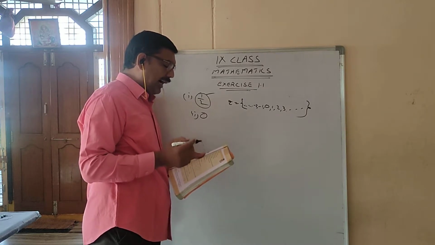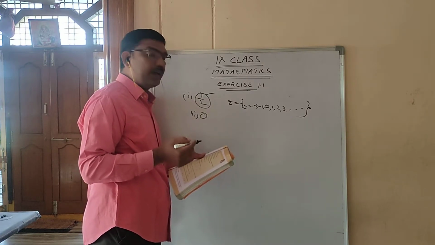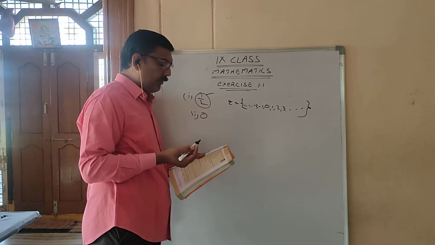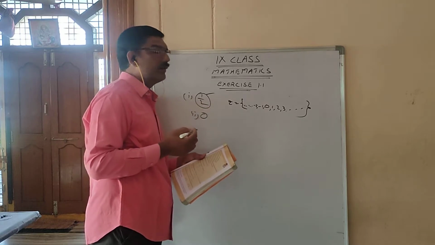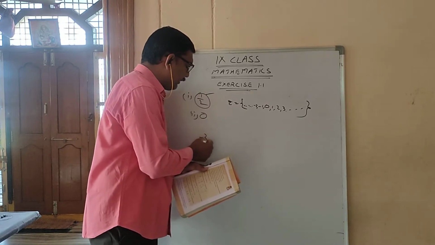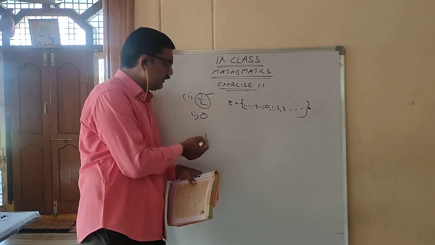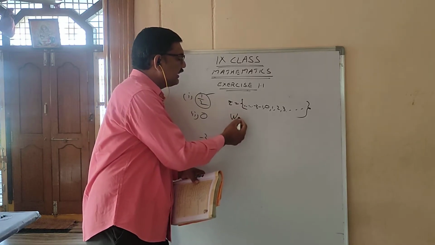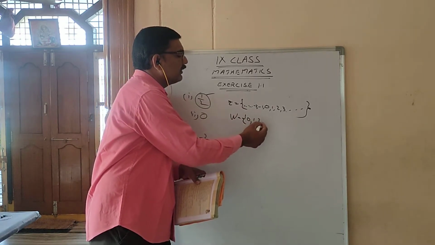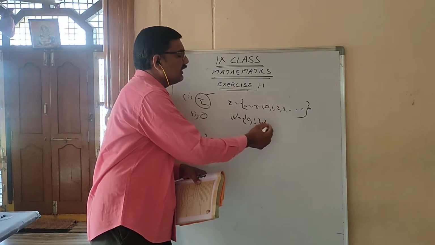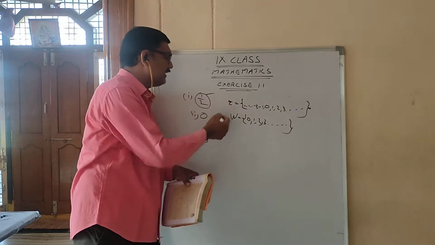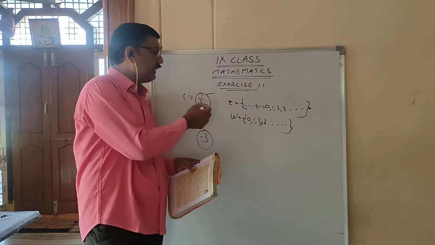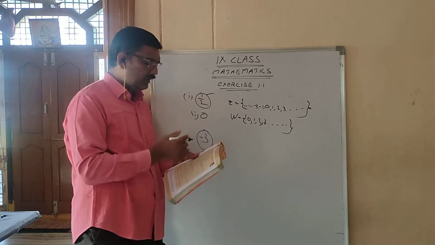Third question, an integer which is not a whole number. It should be an integer, but it should not be a whole number. See, integers means negative numbers also will be there. Minus 3 is what? An integer. But can you see minus 3 in the set of whole numbers? You can't see minus 3 in the set of whole numbers. So minus 3 is an integer, but it's not a whole number. Like that, do the remaining.